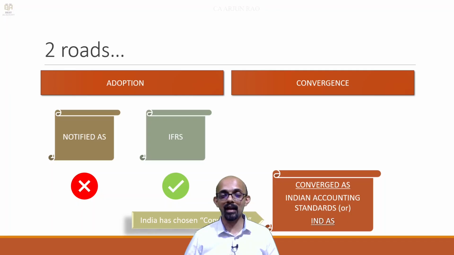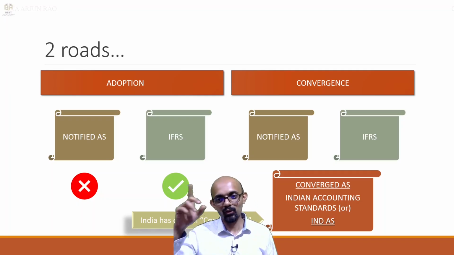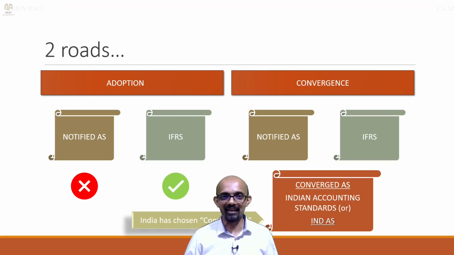So, now you may be very happy. We had notified AS, we have IFRS. Now, our job is simpler. We need to study only Ind AS. That is not the case. Notified AS is still there. Okay, not all companies need to follow Ind AS. Only companies fulfilling certain conditions will follow Ind AS. For other companies, notified AS, that is AS notified under Companies Accounting Standard Rules 2021, that continues to apply, right? So, you have notified AS, you have IFRS, you have Ind AS.